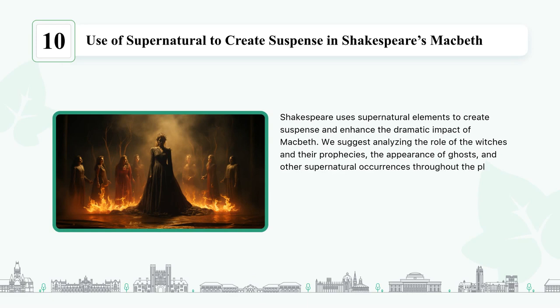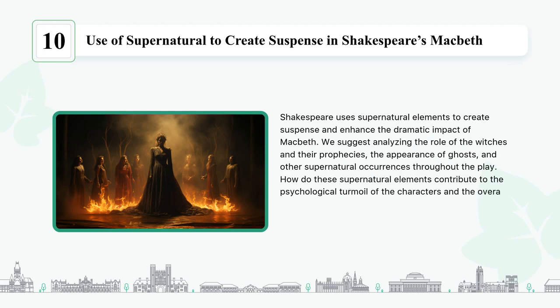How do these supernatural elements contribute to the psychological turmoil of the characters and the overall atmosphere of the play? Refer to the themes of fate, free will, and the blurring of reality and illusion in relation to the supernatural.